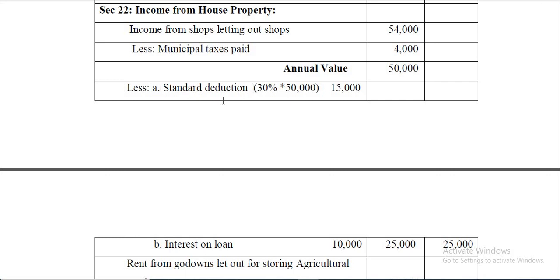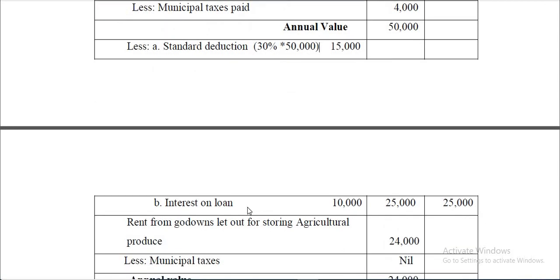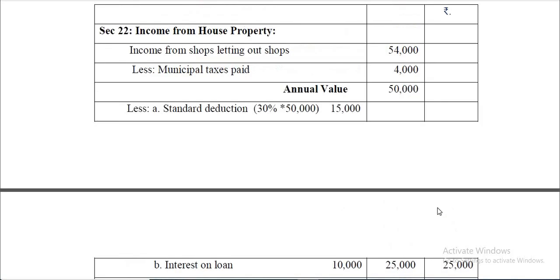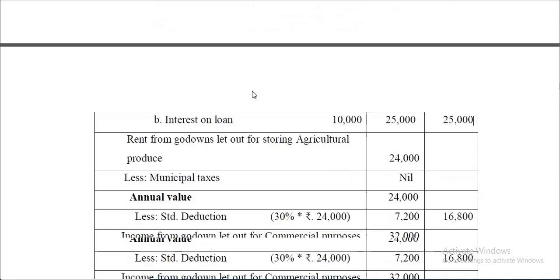And therefore to cover that, standard deduction is allowed. And then interest on loan is 10,000. So total deduction under section 24 is 25,000. From annual value, if you deduct these 25,000, you get balance 25,000 rupees. So that is from income from shops let out.